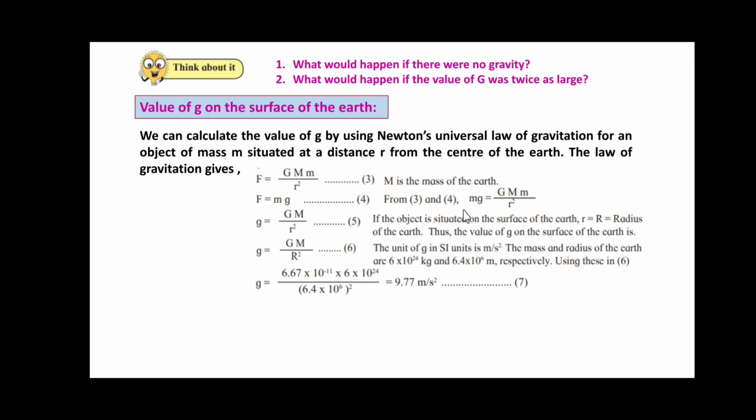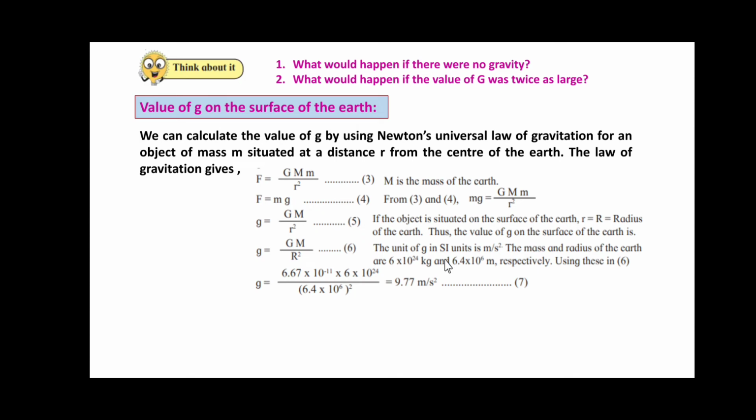From these two equations, 3 and 4, m g will be G M m upon r square. So g will be G M upon r square, as m gets cancelled from both sides of this equation. If the object is situated on the surface of the Earth, r is equal to capital R, that is the radius of the Earth. Thus, the value of g on the surface of the Earth is g is equal to G M upon R square, equation 6. The unit of g in SI is meter per second square.